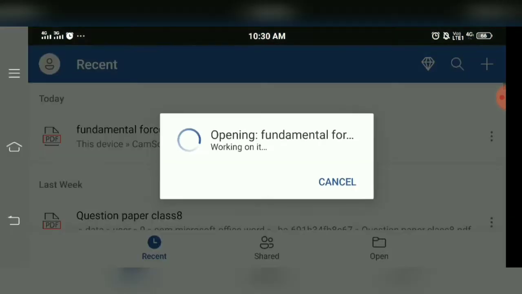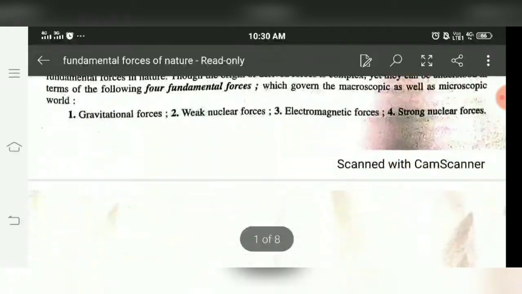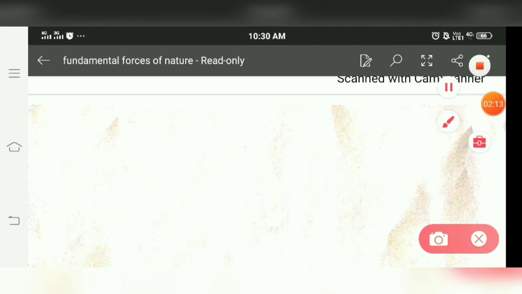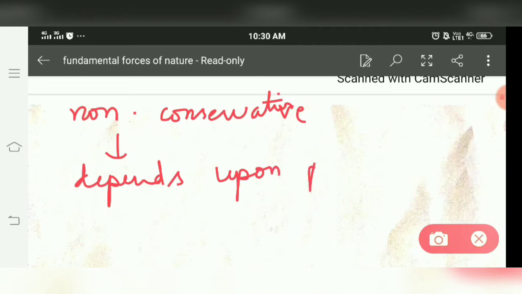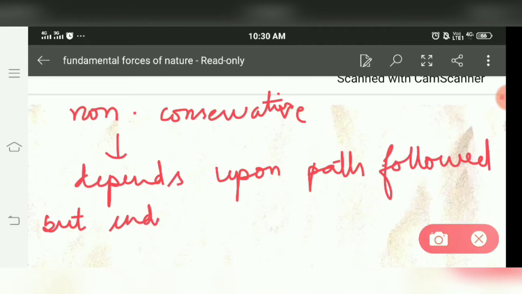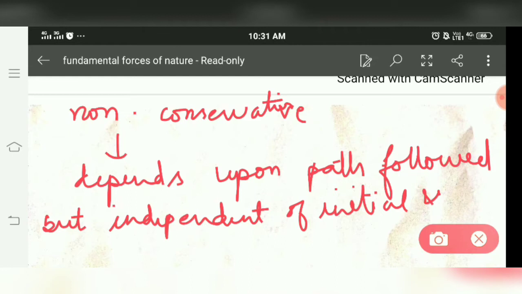Whereas non-conservative forces depend upon the path followed, but are independent of the initial and final position.